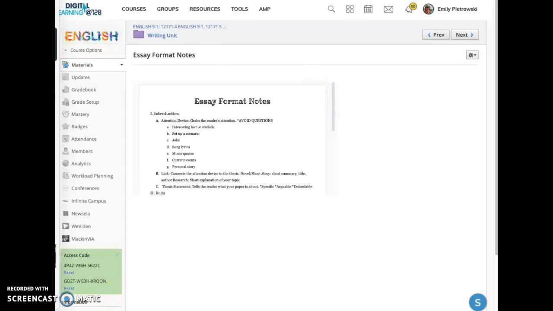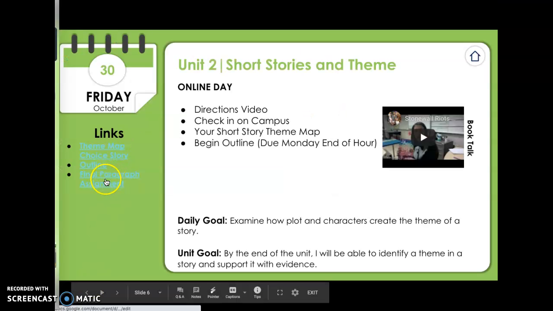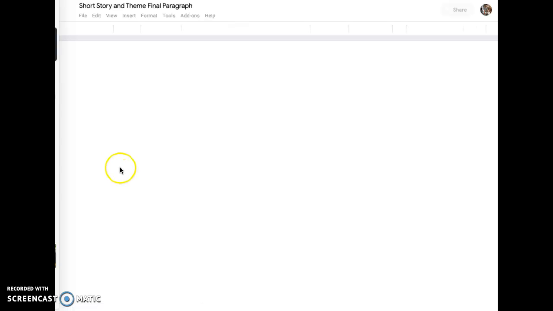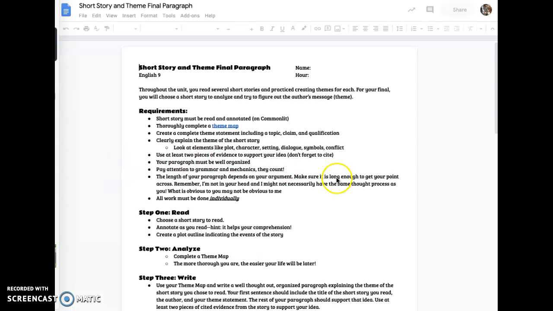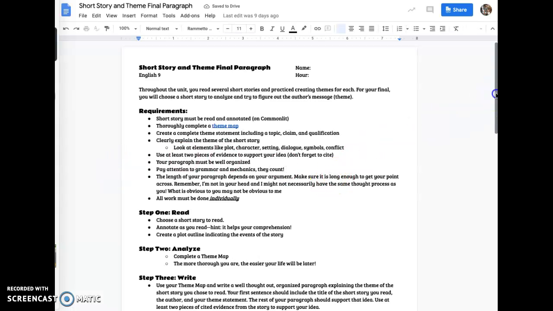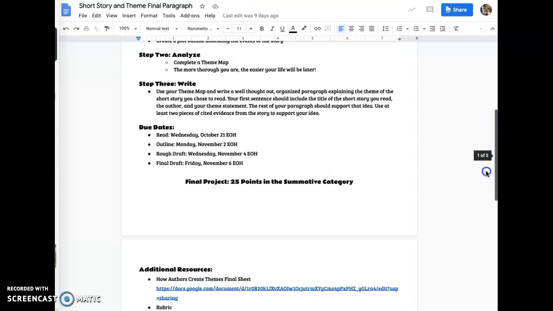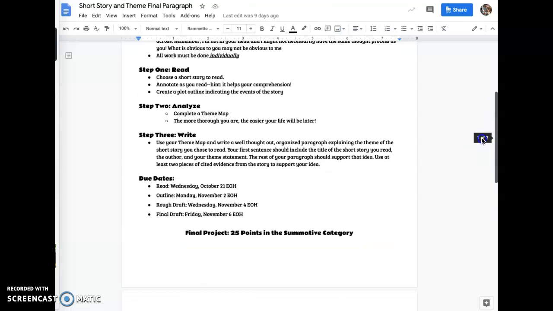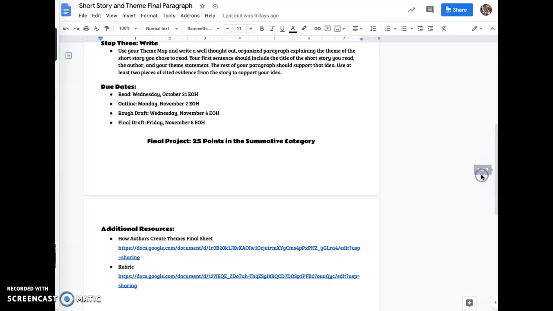I also have a final paragraph assignment for you here. We talked about this at the beginning of the unit, but it might be a good idea to go back and look through it again so that you can see what all the requirements are and check out the rubric that's linked down here. If you have questions, please let me know.